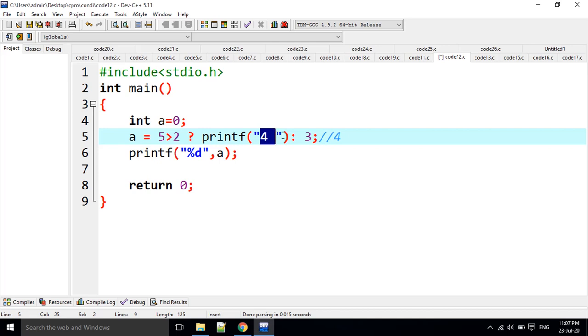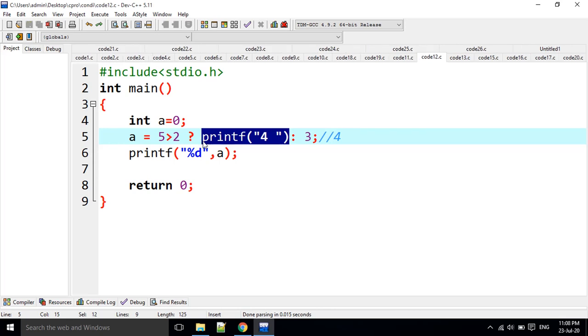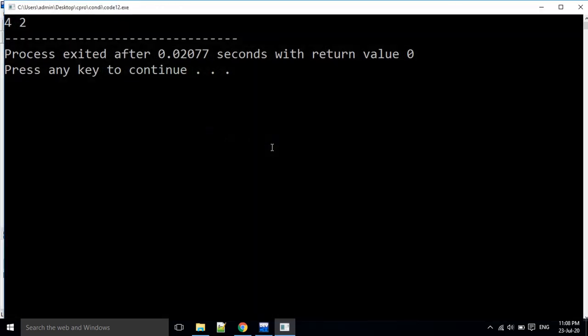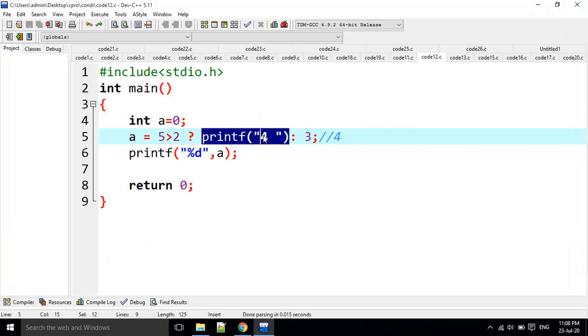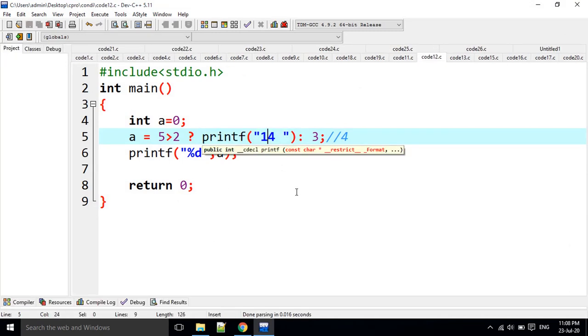4 and space. Then this is going to be replaced with 2. Why? Because it is going to print 2 characters. That's why it is replaced with 2 here. Then A becomes 2. The output is 4 space 2 here.